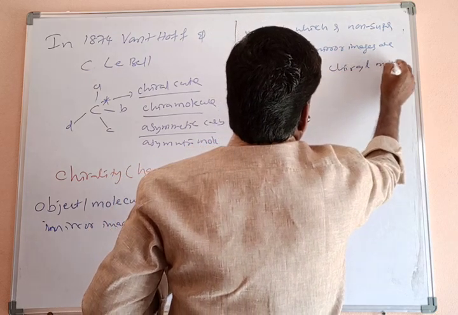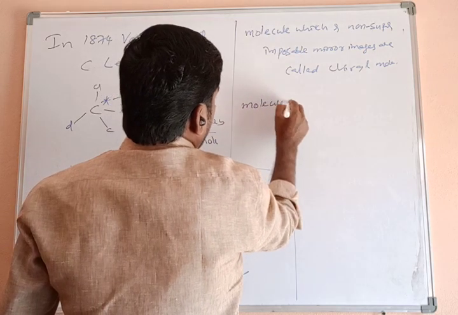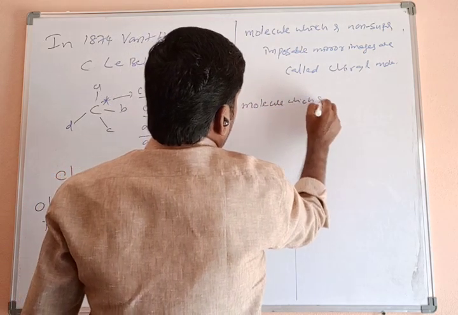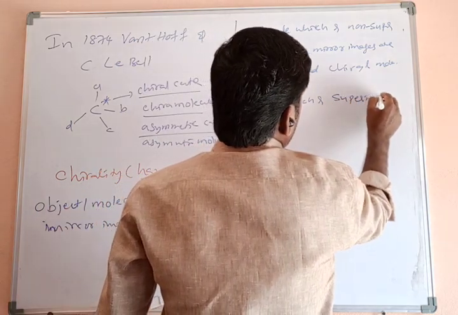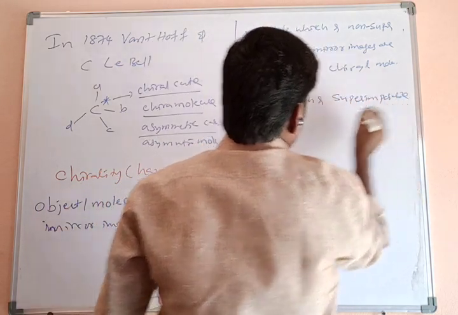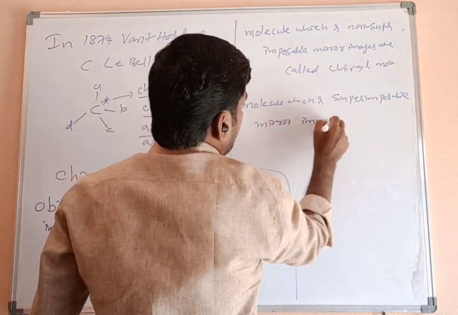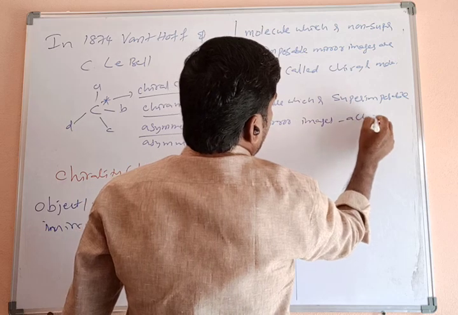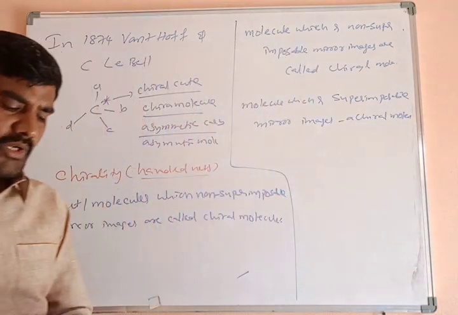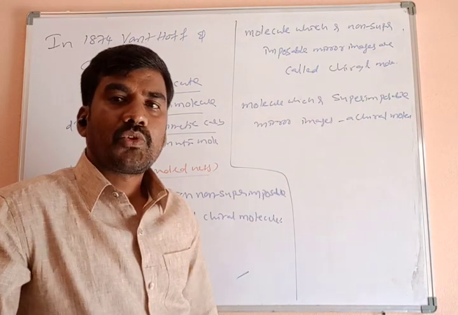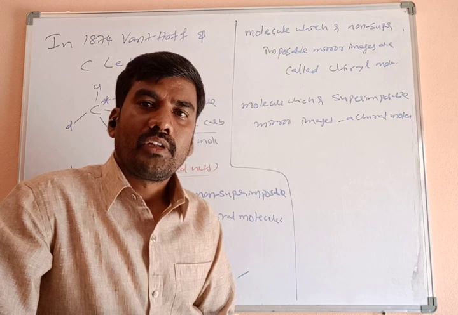Let's take an example. Isopropyl alcohol. In isopropyl alcohol, the internal carbon has two methyl groups, an OH group and a hydrogen atom. So it is not a chiral center. OH, H, CH3 and CH3.